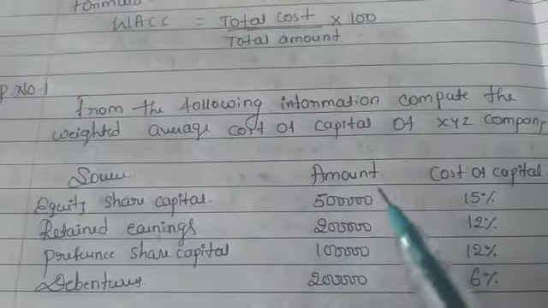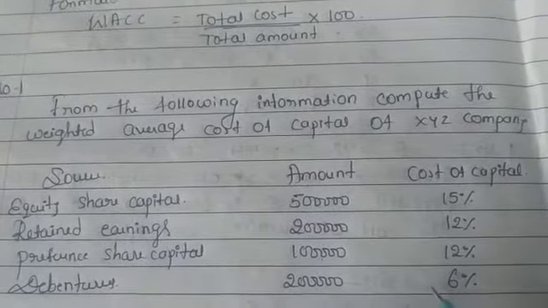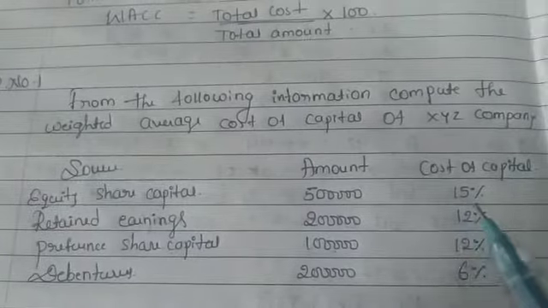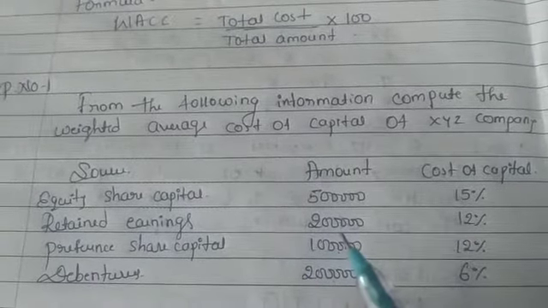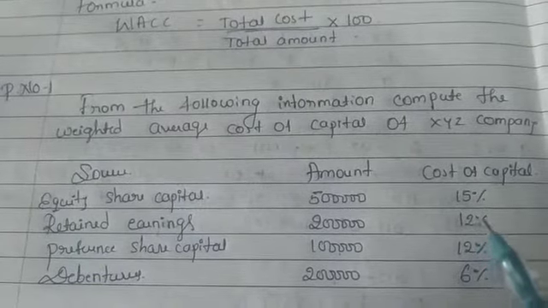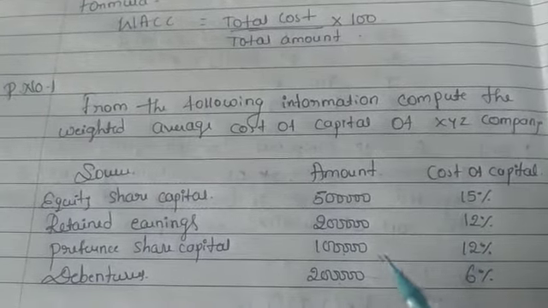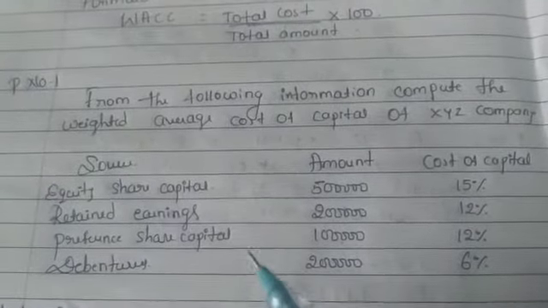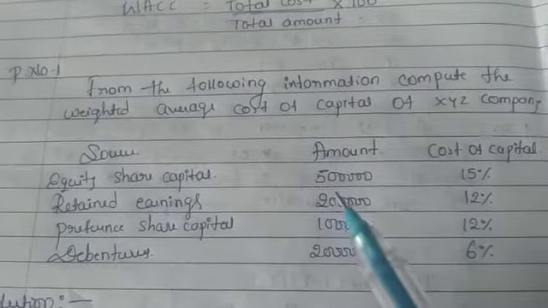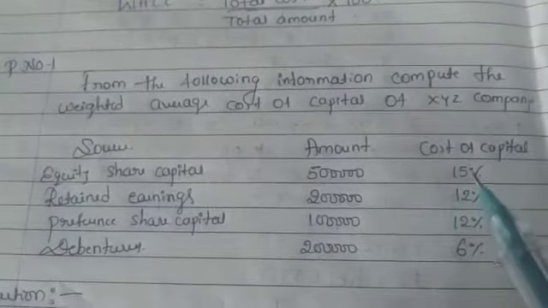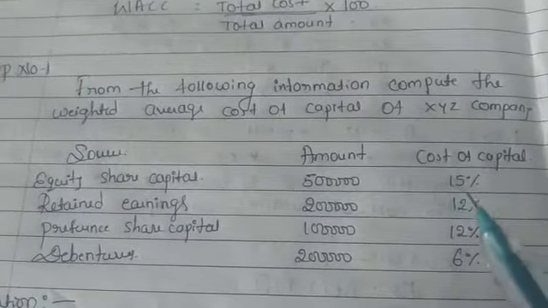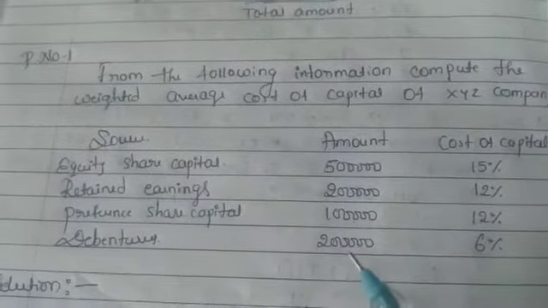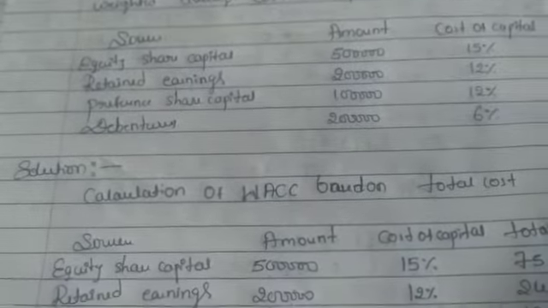Here the sources and the amounts are given, and the cost of capital is given. Equity share capital, retained earnings, preference share capital and debentures: all four sources are there, with the amount and the cost of capital percentage. By using this information we have to calculate the weighted average cost of capital.